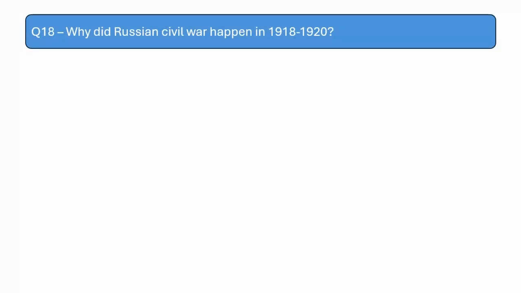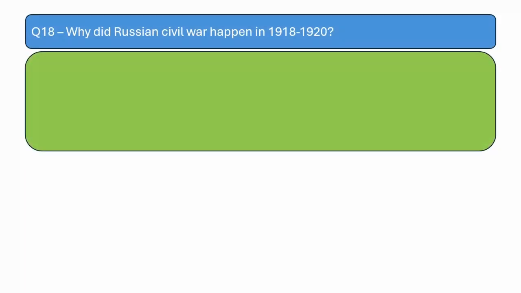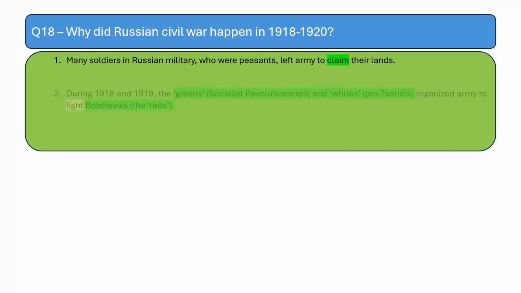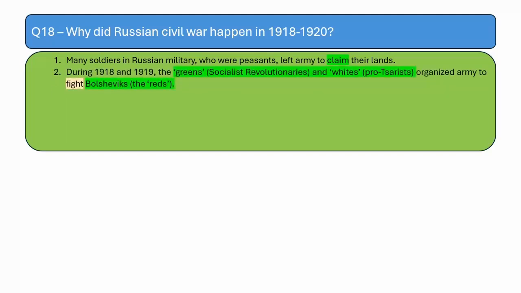Why did the Russian Civil War happen between 1918 and 1920? After 1918, many soldiers in the Russian military who were peasants left the army to claim their lands, because now the lands were being redistributed to peasants. During 1918 and 1919, the former socialist revolutionaries who wore green uniforms, and the people who supported the Tsar, or the king, who wore white uniforms, organized an army to fight the Bolsheviks who wore red uniforms.